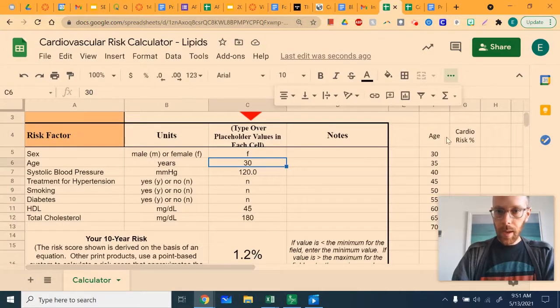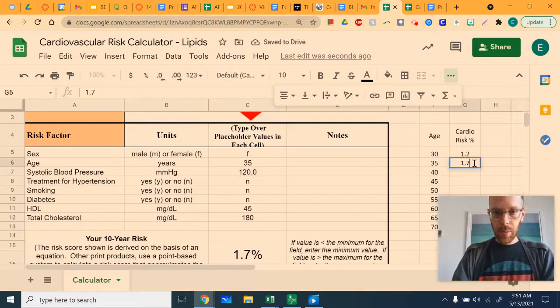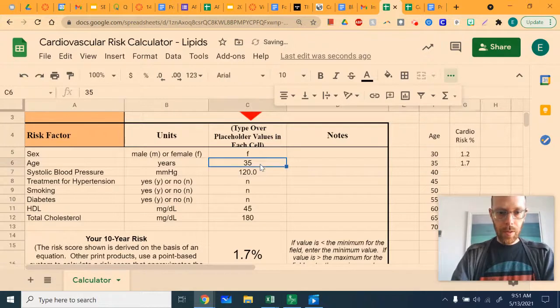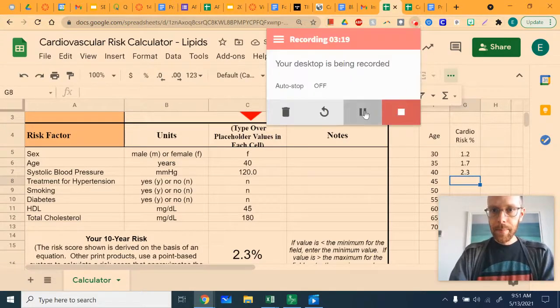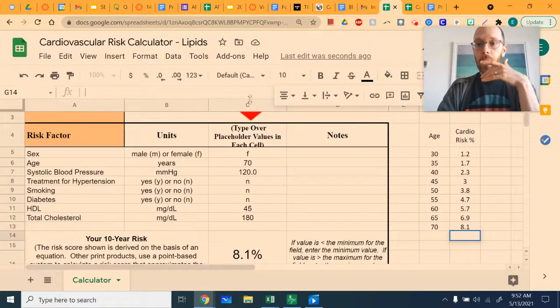Well, actually, let's start here. Cardiovascular risk for this person is 1.2%. Now let's vary the age to 35, and we get 1.7%. And we're going to vary it to 40, and we get 2.3%, and so on. Go ahead and finish the rest of the table that way. You should now have a table that looks something like this.